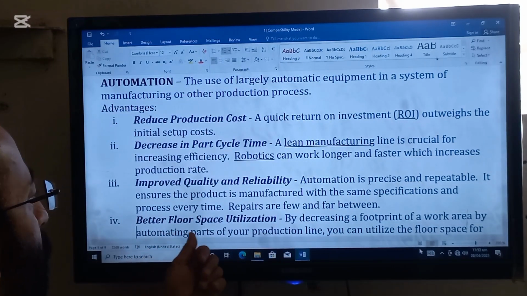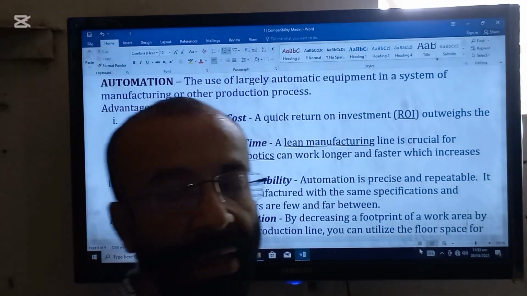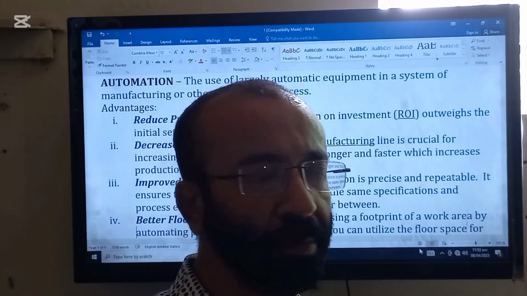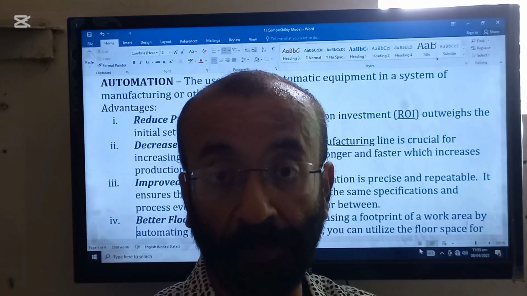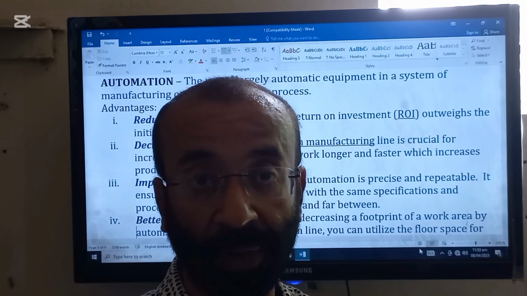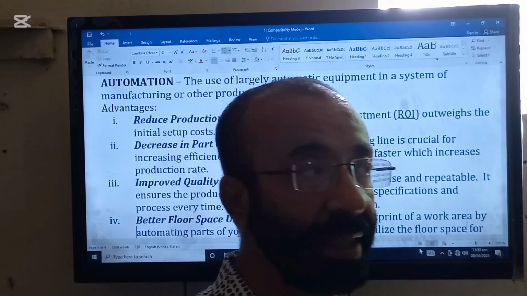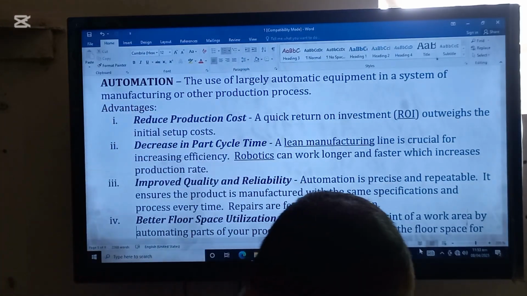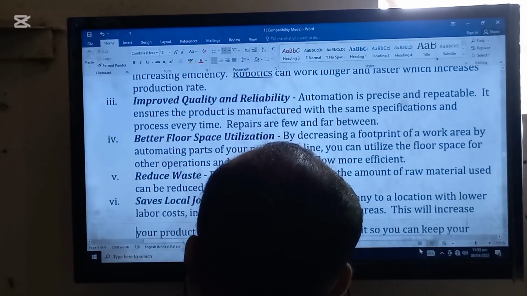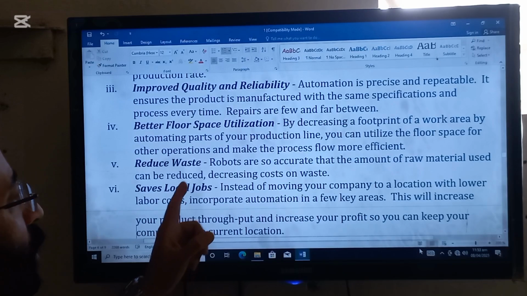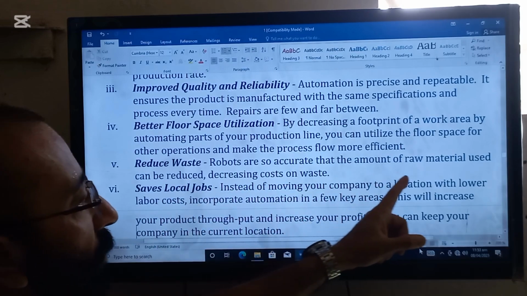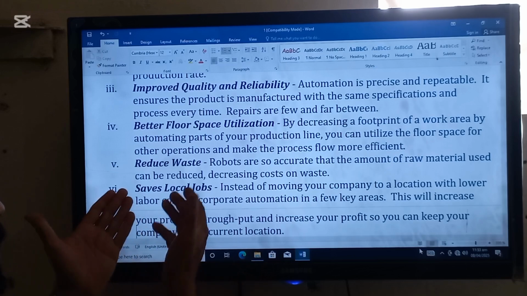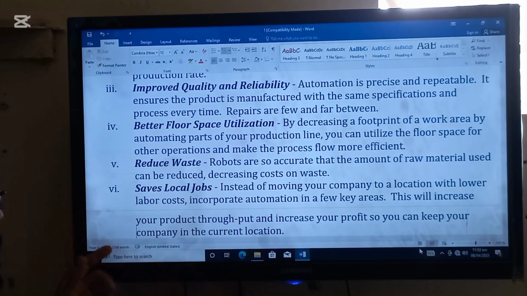Next is better floor space utilization. When machines are fixed somewhere, there is no need to move the machines. So better floor management can be achieved when automation is there. So this is another advantage. Next is reduced waste. Robots are so accurate that the amount of raw material used can be reduced, decreasing the cost of waste. Definitely machines normally reduce waste.